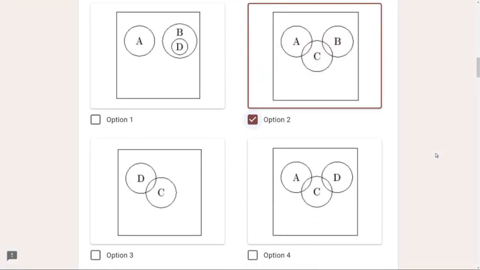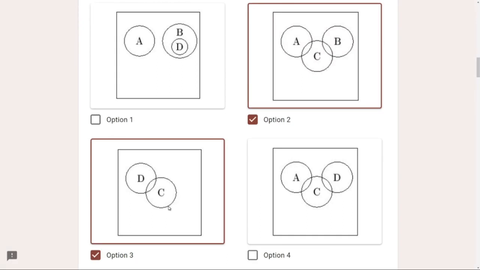Option 3: C and D share some intersection. Can it be? Yes. In D we have prime numbers less than 100, and in the set C, which has the factors of 100, there are also some prime numbers like 2 and 5. So C and D definitely have some intersection. A and B have not been shown, no problem, that's not our matter. So this option is correct.